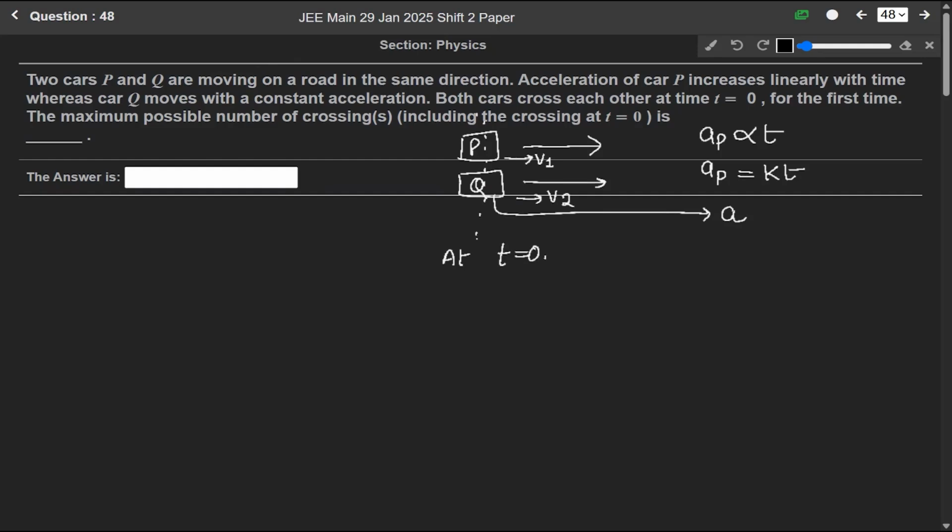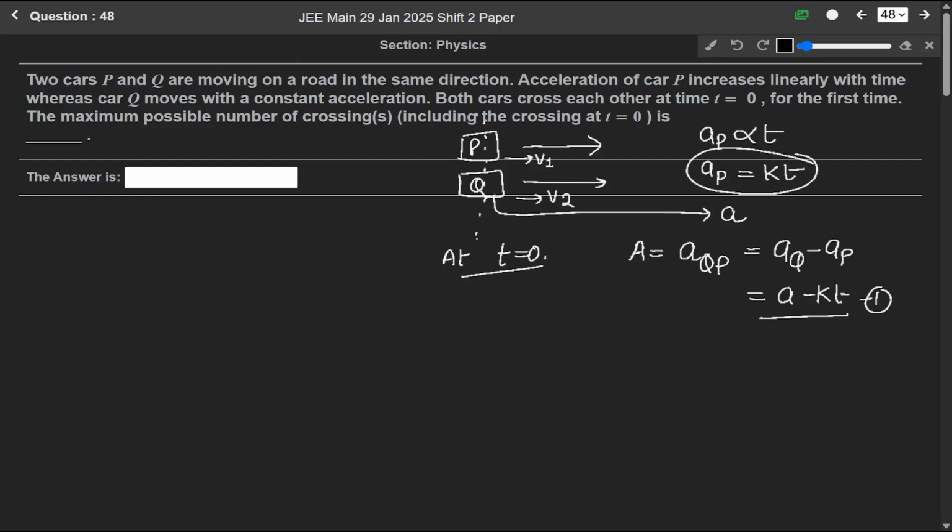So if they cross each other at t equals 0 seconds, we can solve it by using the method of relativity. The net acceleration will be the acceleration of Q with respect to P, which is acceleration of Q minus acceleration of P. So it will be a minus kt. Let us say this is equation number 1. We have to find the maximum possible number of crossings, where we have assumed that the acceleration of P is kt and the acceleration of Q is a.